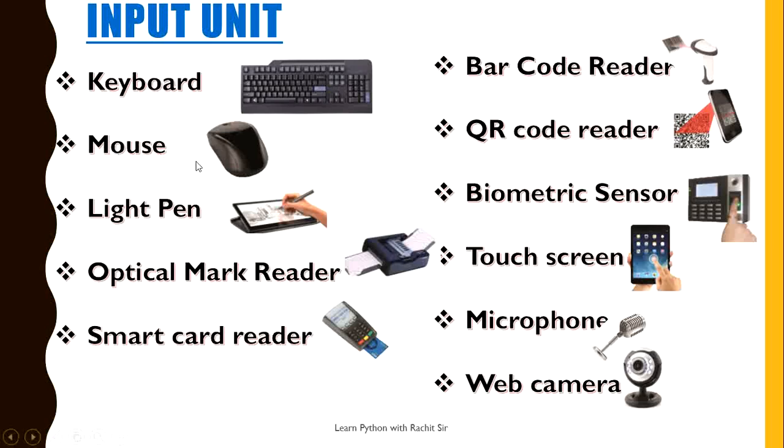Second is mouse. A mouse is a pointing device with a rubber ball at its base, used for moving a pointer on the computer monitor. It converts the movement of the user's hand into unique sets of binary digits representing the position of mouse at a particular instance. When a user moves the mouse across the flat surface, the pointer moves in the direction of the mouse movement. Third one is light pen.